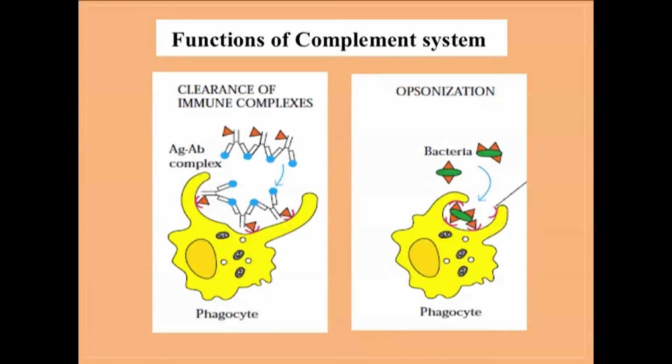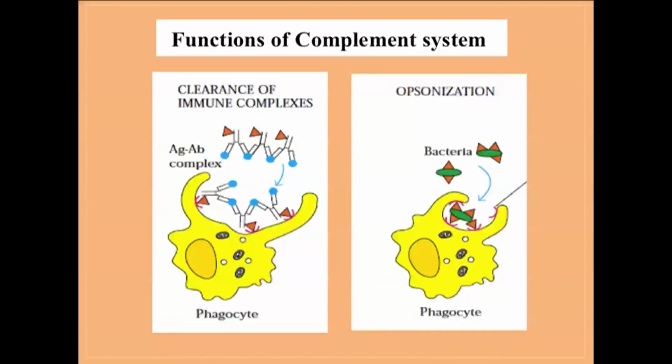Also, these complement factor proteins help in the clearance of immune complexes. For small soluble antigens, if specific antibodies are present, immune complexes are formed. Now, they are not removed from the system on their own. What happens? These complement factor proteins bind to the Fc region of the immunoglobulins. Now, phagocytic cells have receptors for those complement factor proteins. So very easily immune complexes will be phagocytosed and removed from the system.